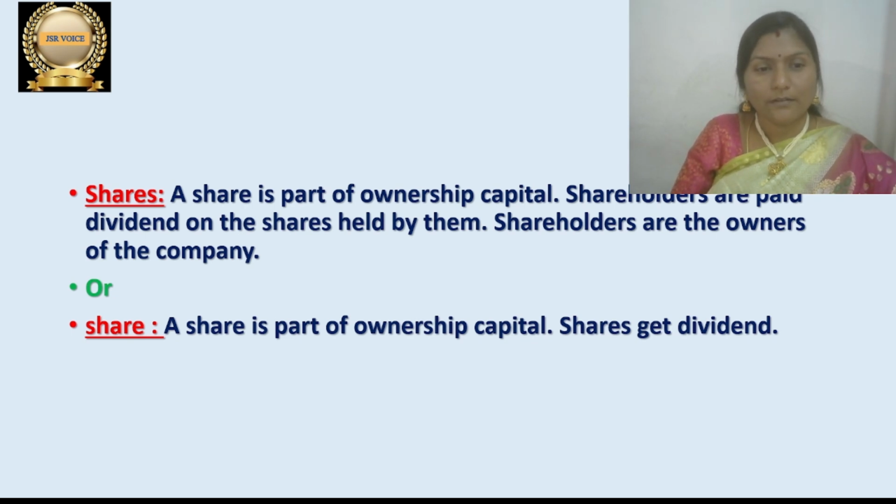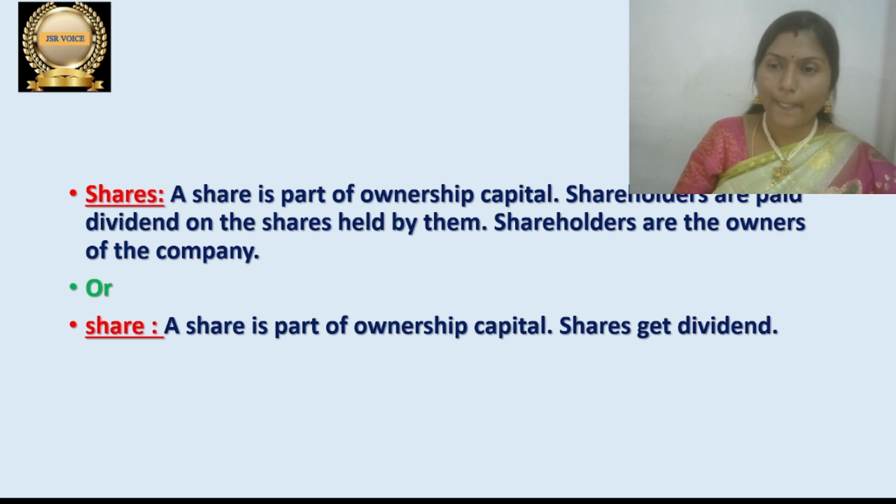Let me read what the answer is here. The first one and the one below, the second one, is a simple definition. If anyone prefers a simple one, you can take the one below. If anyone wants to write more information for 2 marks, you can prefer the first one. First one: a share is part of ownership capital. Shareholders are paid dividend on the shares held by them. Shareholders are the owners of the company. Let me read the simple definition: a share is part of ownership capital.